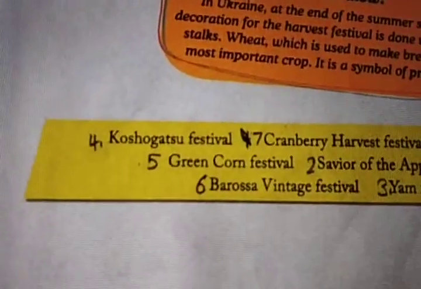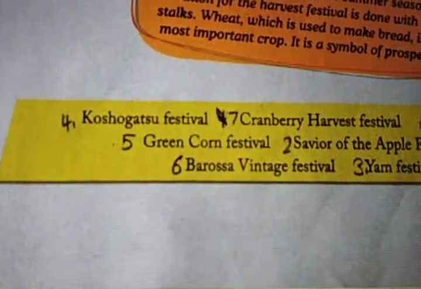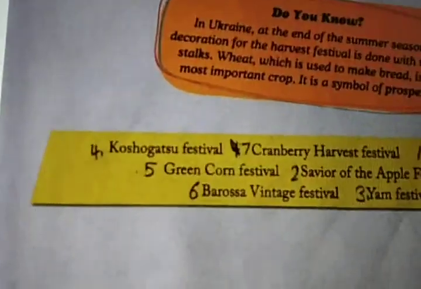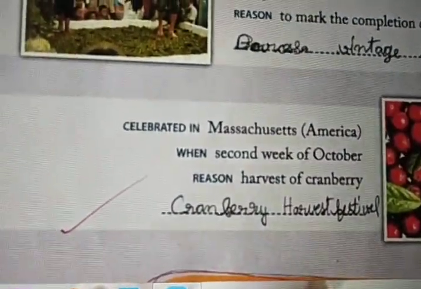Last one. Barossa, the festival. So it is Barossa Vintage Festival. Celebrated in Barossa Valley. So it is Barossa Vintage Festival.